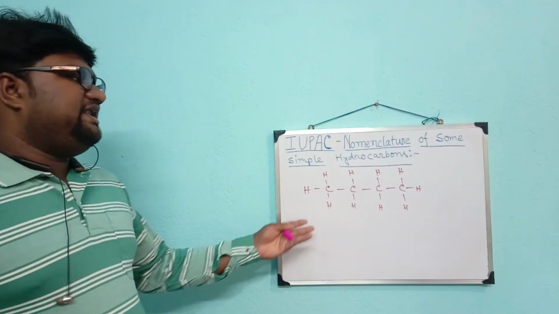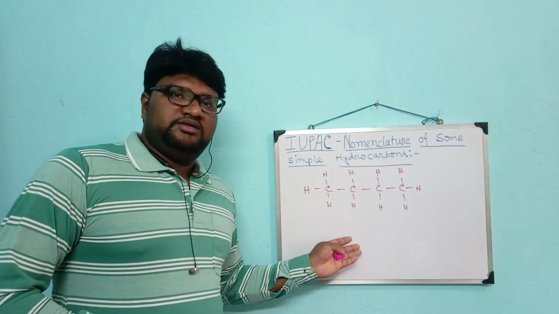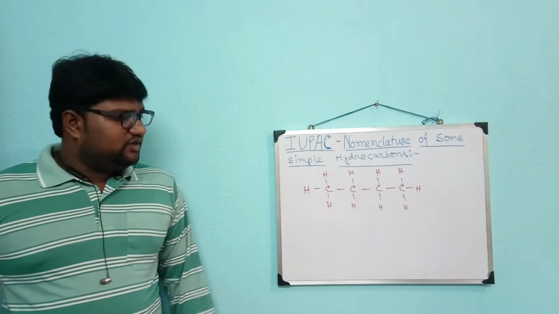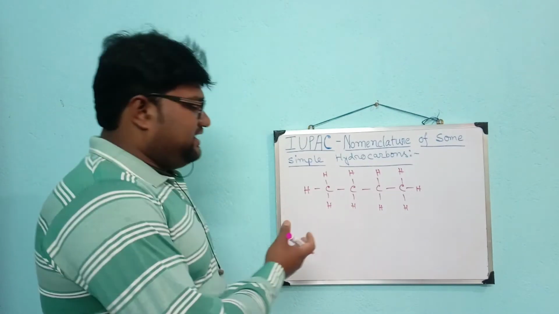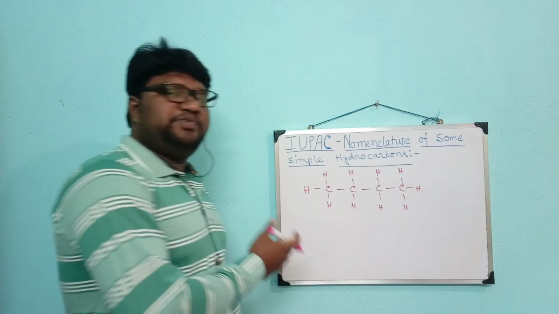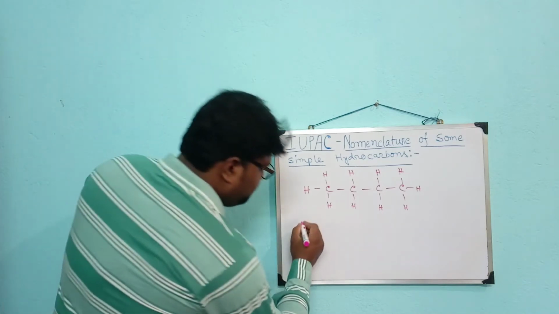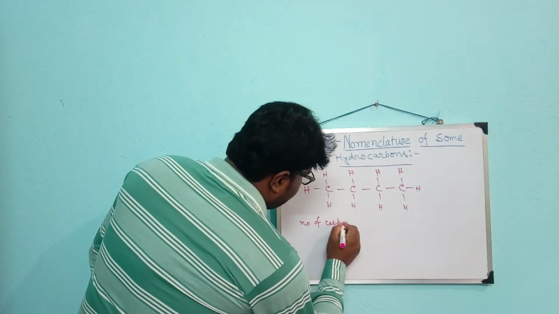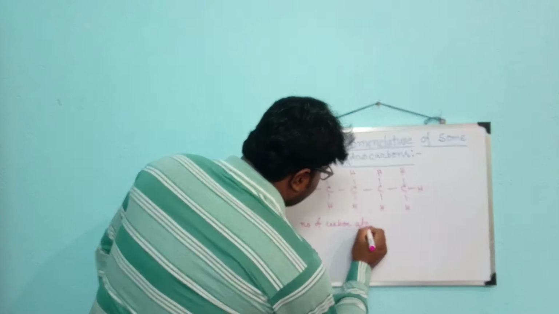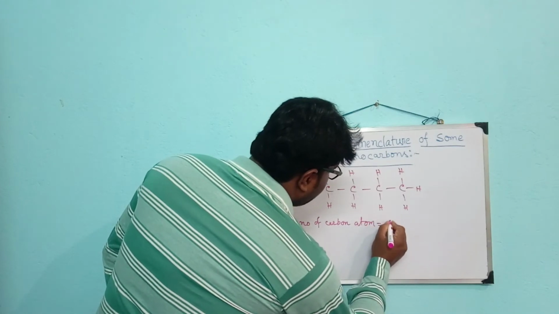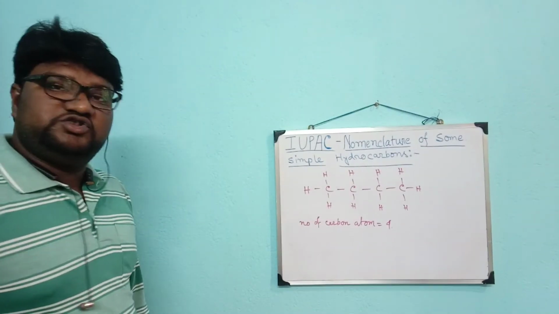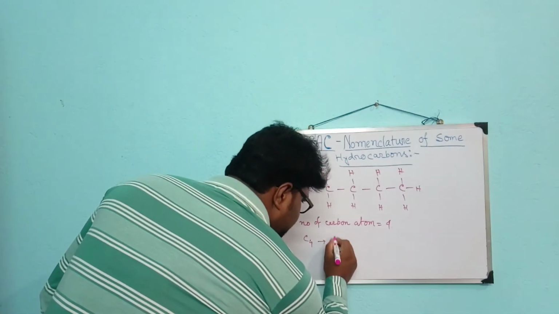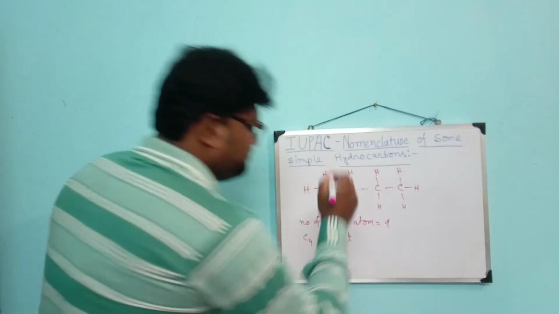So, what is the name of the molecule in terms of the IUPAC rule? Now, look, here the number of carbon atoms present is 4. So, the prefix should be but. For C4, the prefix should be but.